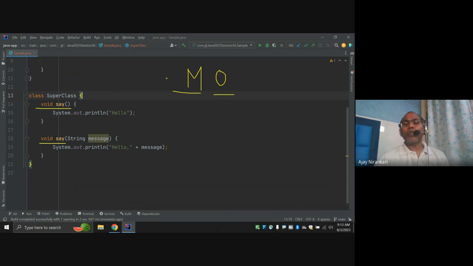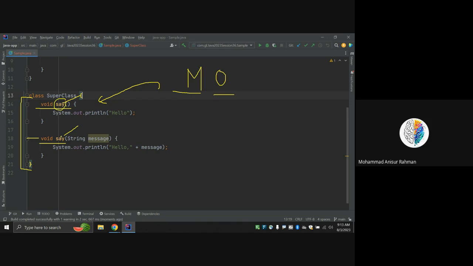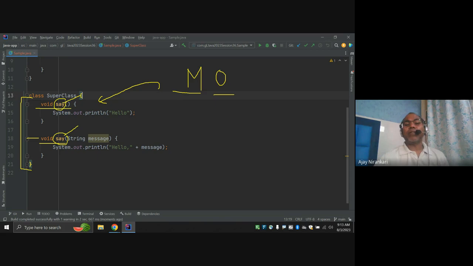Lots of things we know, and now we are going to give it a name. So you know what overloading is? Overloading means whenever one class defines a method with a name like say, and again defines another method with the same name. If the name is the same, that means we are overloading with this name. But the compiler needs some demarcation, some differentiation between the two, right?